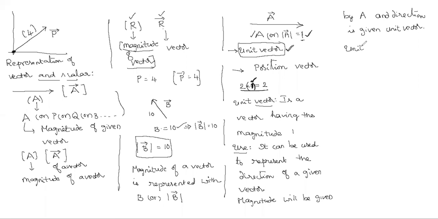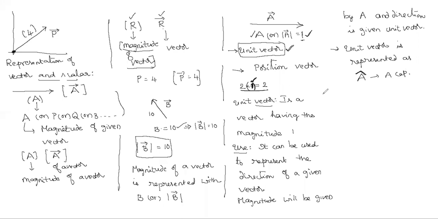The mathematical representation is as follows. Look keenly here: not a, because a gives the magnitude, not a bar. A bar gives a vector. Now you see here, a cap.